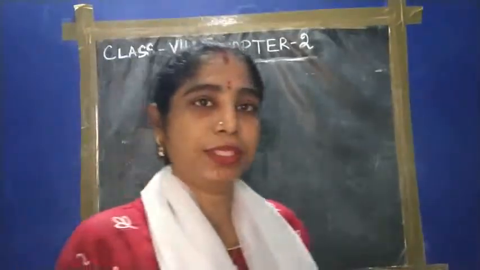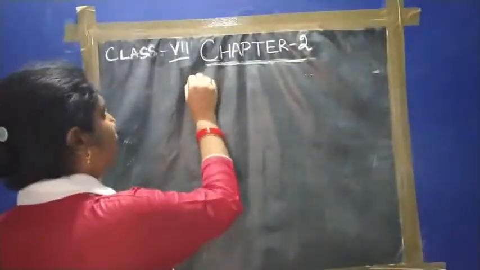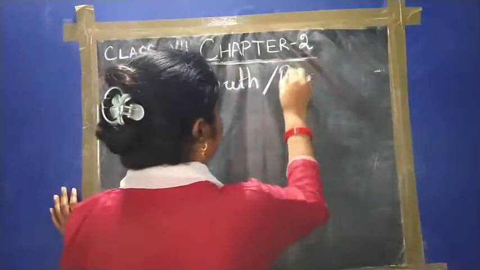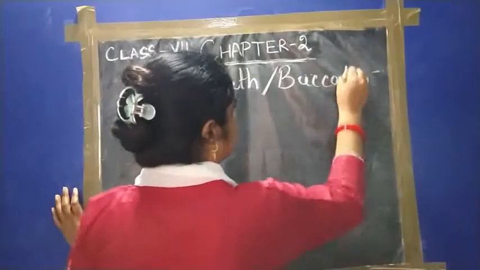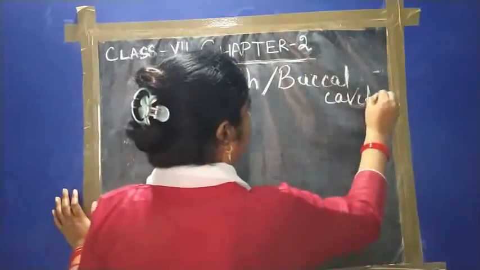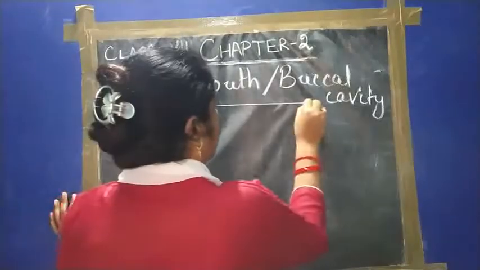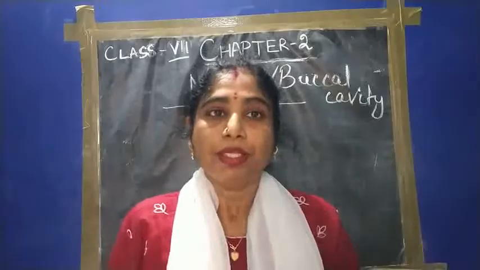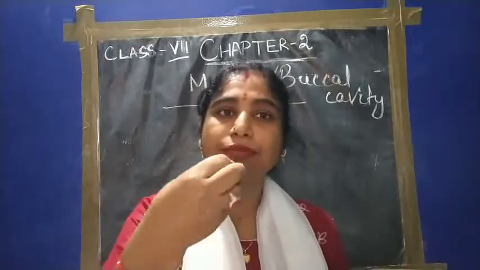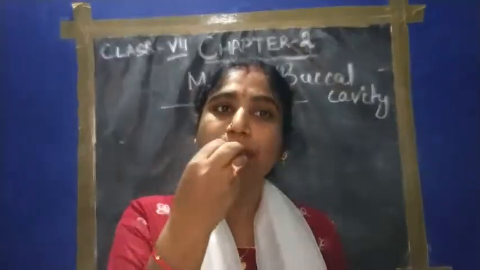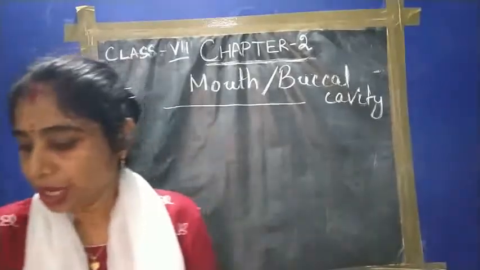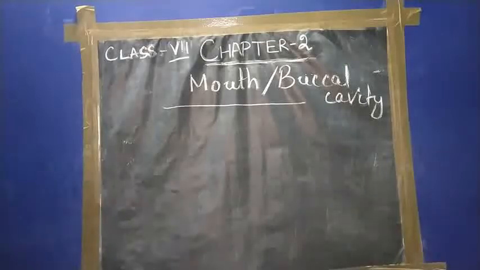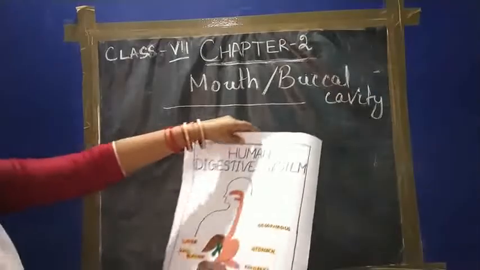Now let us discuss the first part, the mouth, which is a cavity. In scientific terms it is called the buccal cavity. In the alimentary canal, the first opening is our mouth. When we take food into our body, it enters through the opening that is the mouth.